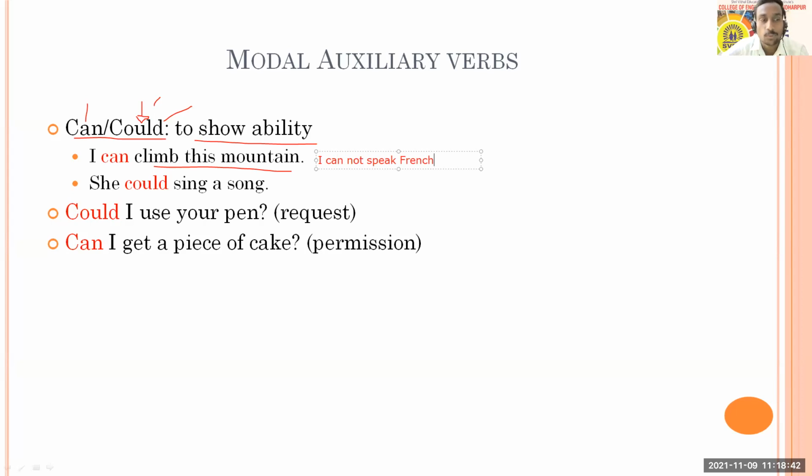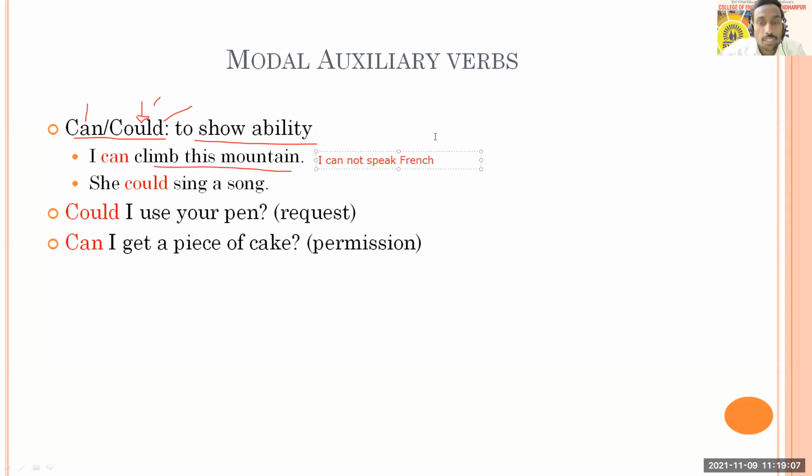If you're using it positively, that will be your ability. I can swim, I can dance, I can jump, I can run, I can do a number of things. So you can think about your abilities and try to express what you can do.